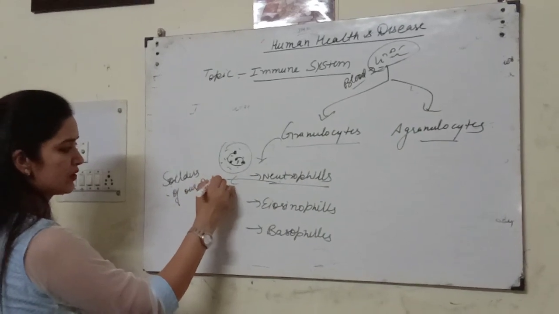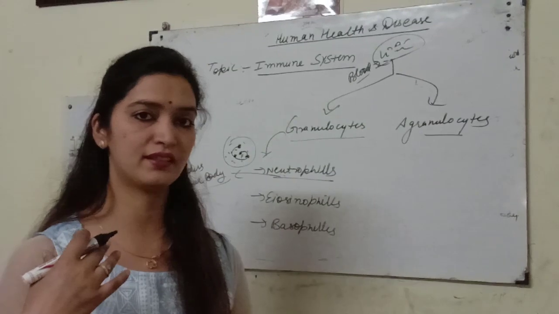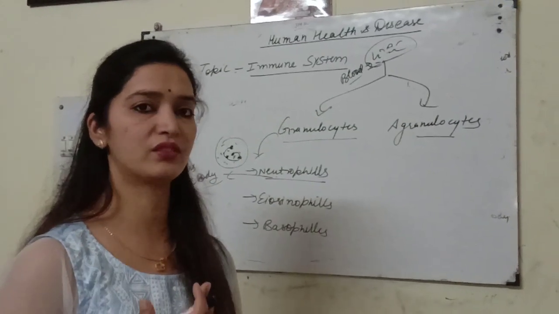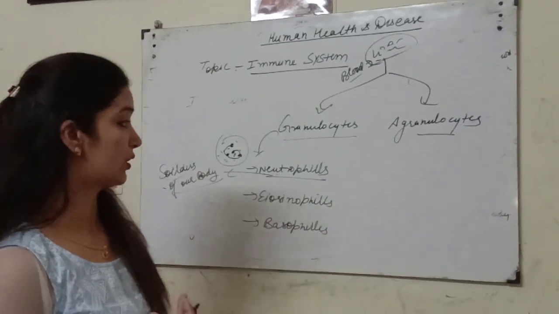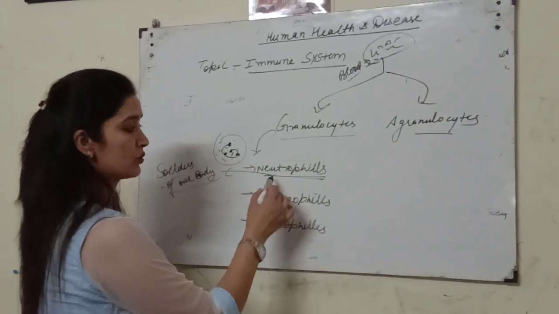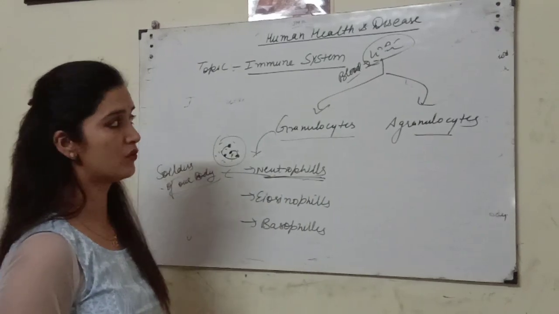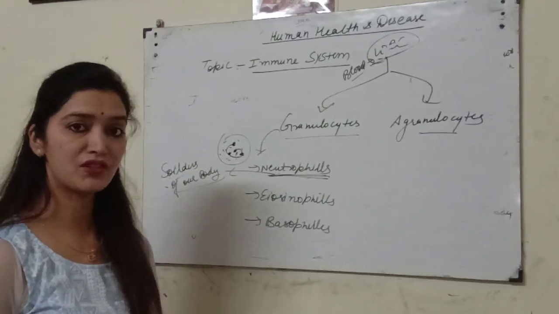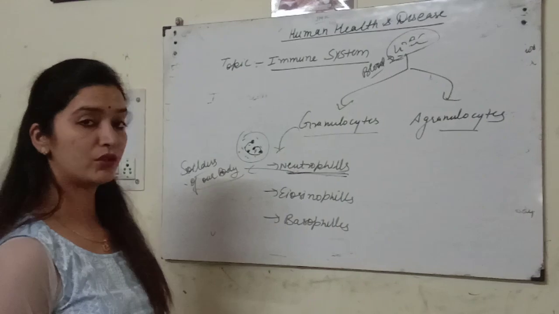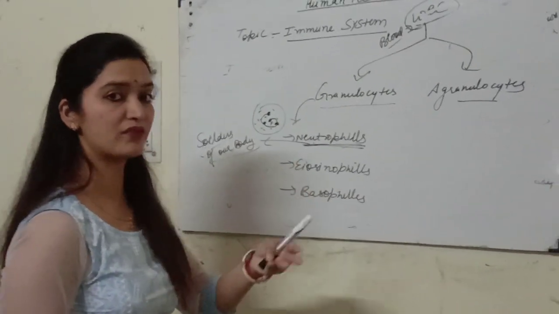Why are they called soldiers of our body? Students, whenever we have any allergy, or any disease, or entry of any harmful microbes in our body, the number of neutrophils increases in our blood. Whenever we go for DLC, that is differential leukocyte count, with the help of a blood test, we can differentiate which type of cells.